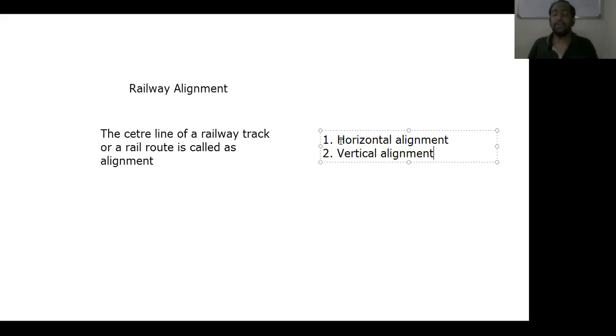And one more thing about vertical alignment is whenever we need to connect two points in hill areas with different elevations, we can join those two points by using a railway track, and in that case the railway track is provided with some gradient. The train should move in vertical direction with some gradient. So in that case, the alignment of the railway track is called vertical alignment.